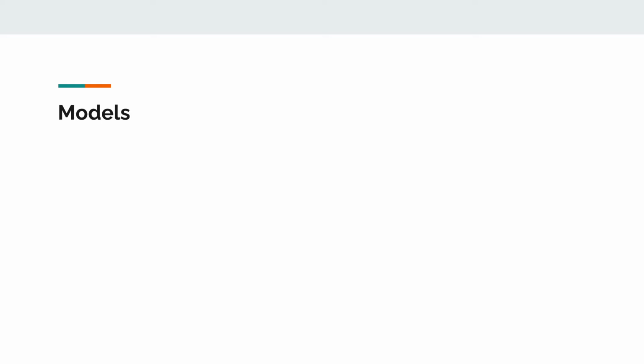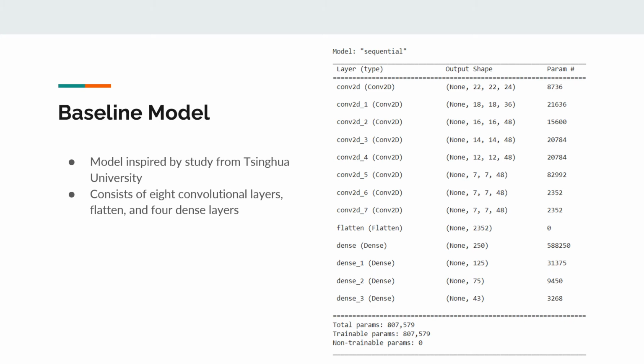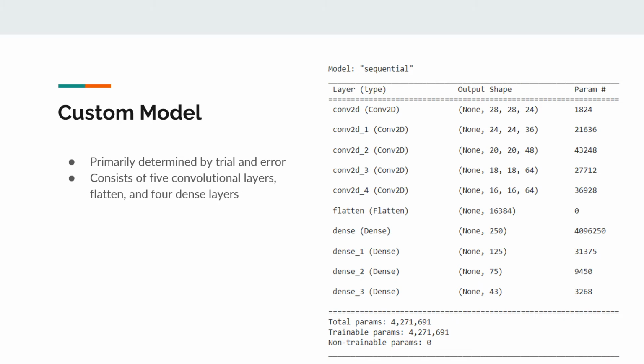Now on to the models. Our baseline model was inspired by Tsinghua University, and essentially it consists of 8 convolutional layers, 1 flattening layer, and 4 dense layers. While our custom model was primarily determined by trial and error, one of the things that we tried to do was to make sure that we had a little less layers so it was less bulky. So we ended up having 5 convolutional layers, 1 flattening layer, and 4 dense layers.